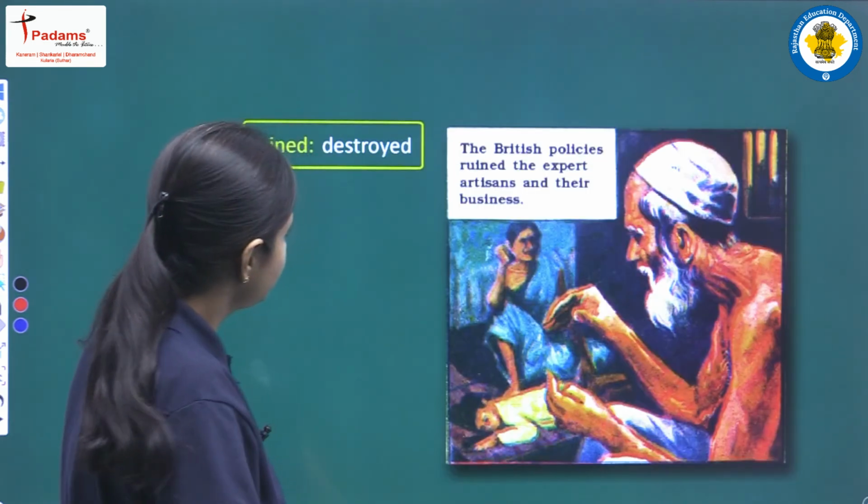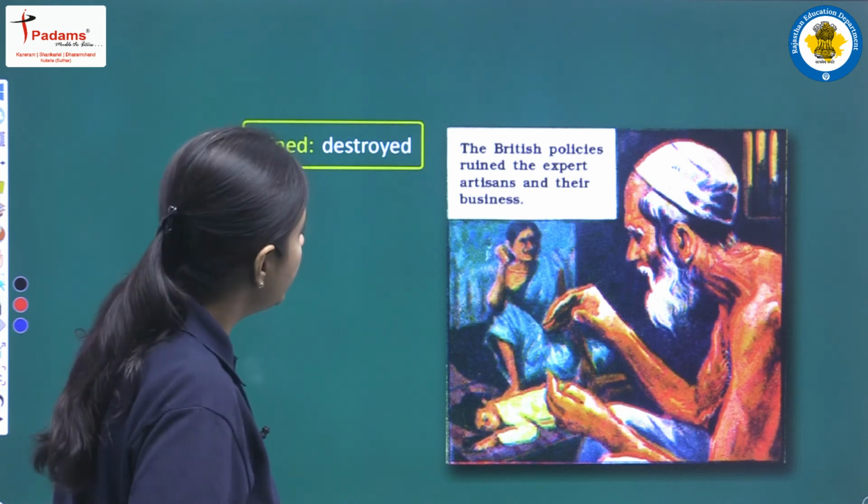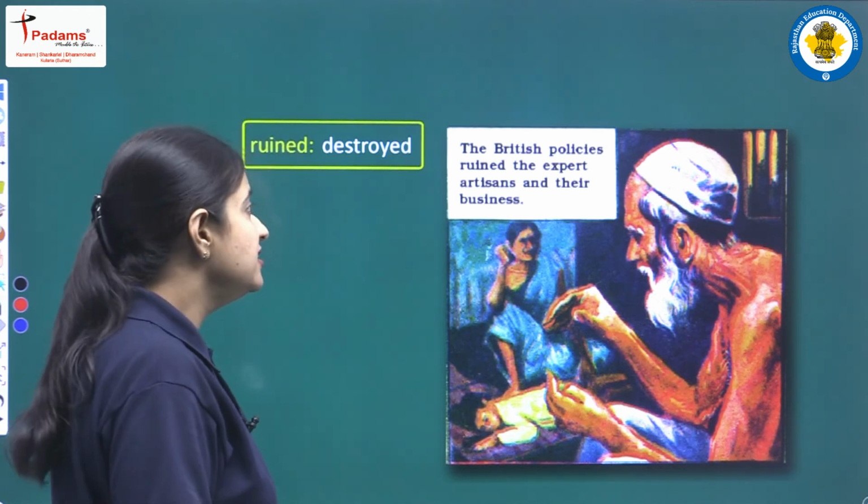Clear? The British policies ruined the expert artisans and their business.